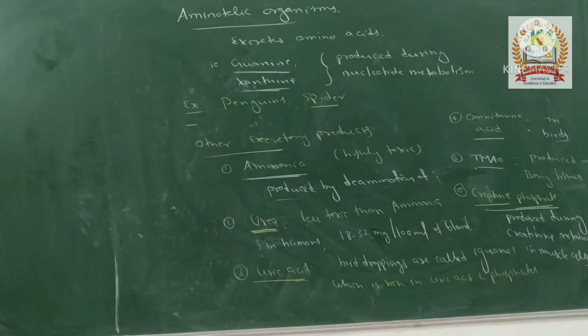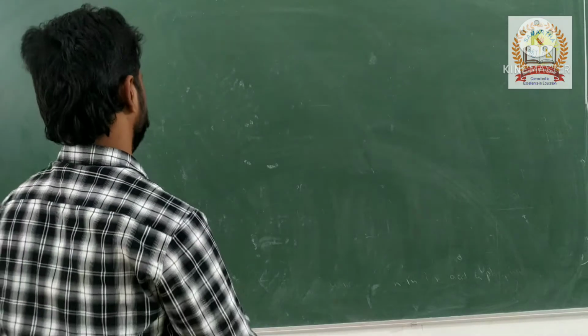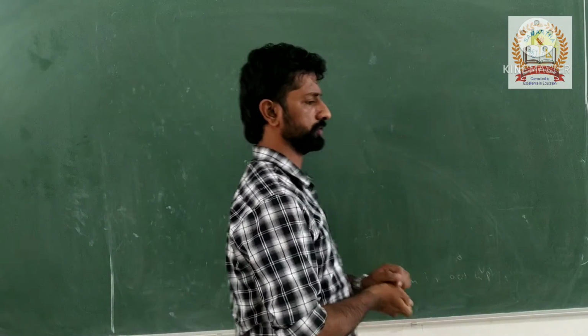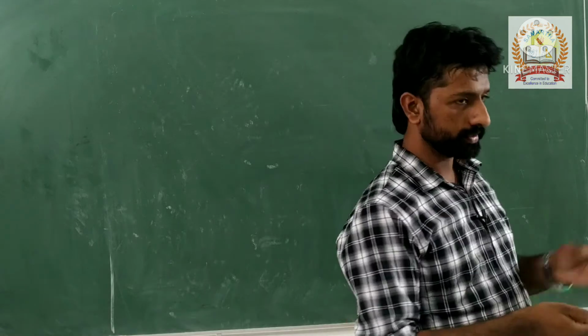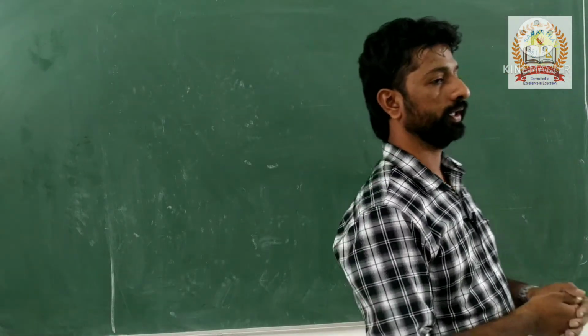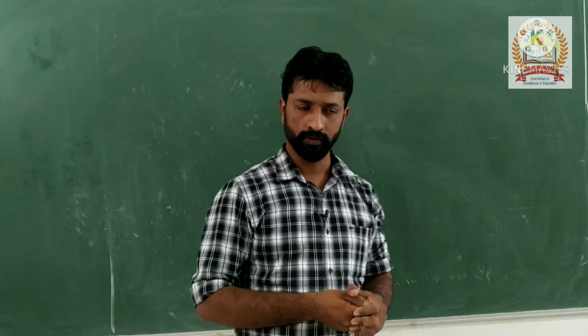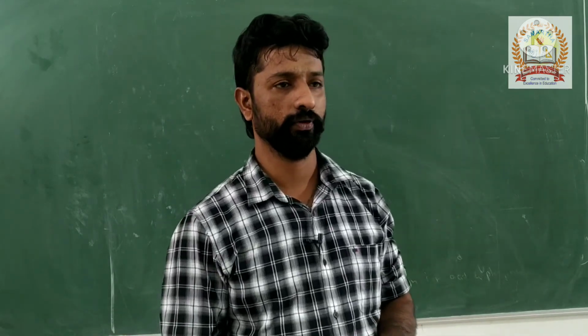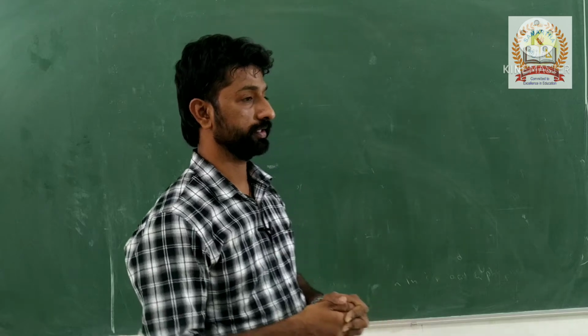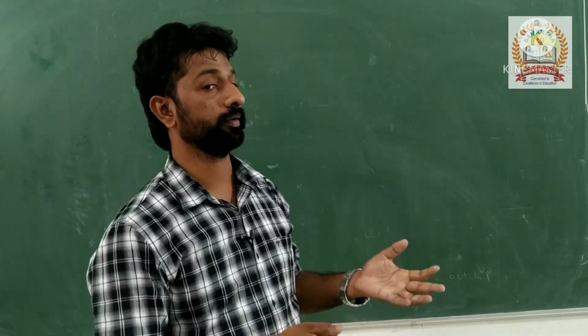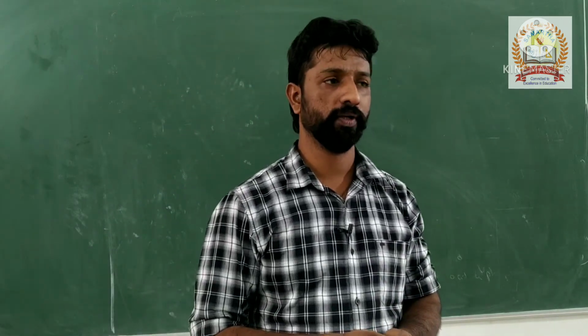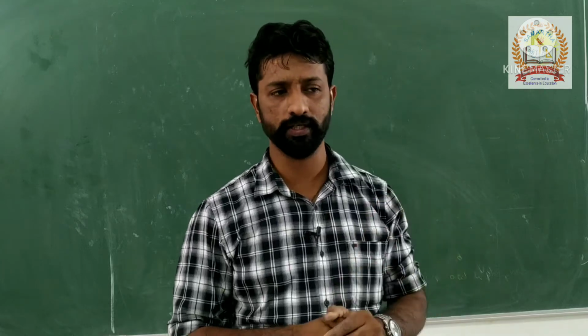See, we know that ammonia is the most toxic or highly toxic. Urea is less toxic than ammonia and more toxic than uric acid. And particularly in birds, what will be the excretory waste produced? Uric acid. Why? Because it is the least toxic one.